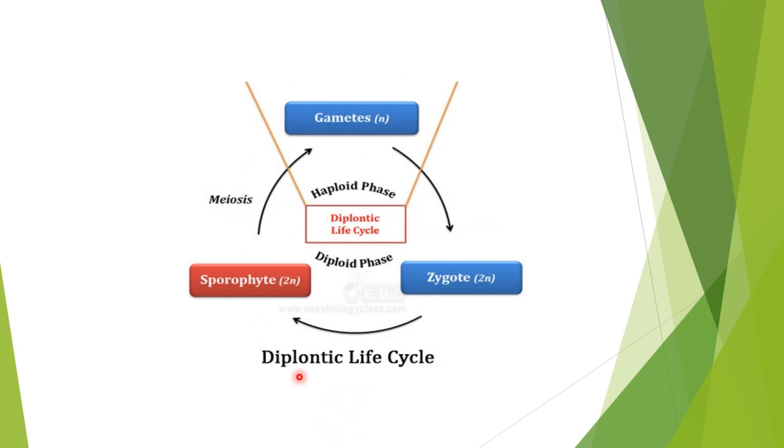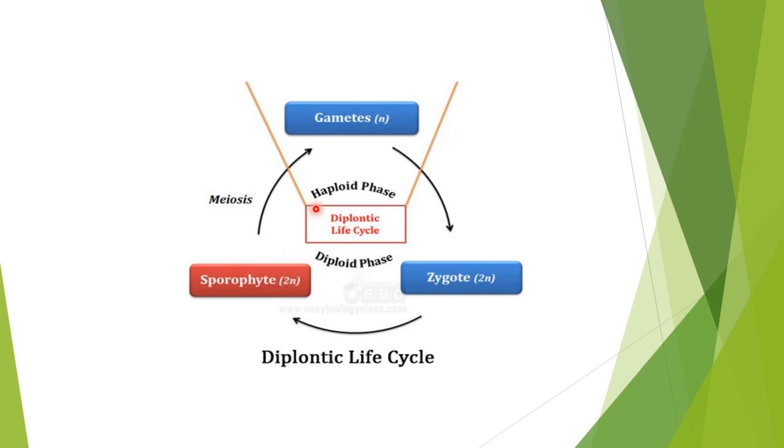And also there is one more that is called the Diplontic life cycle. As the word signifies, Diplontic means here a diploid thing. Sporophyte is here, which is diploid. This sporophyte algae will undergo meiosis. And when it undergoes meiosis, it produces the gametes. Four gametes will be formed there, which will be haploid in nature. Those gametes will come together, they will be swimming together, and they will fuse, they will form a zygote. And that zygote will then undergo mitosis because it has to form again the sporophyte.